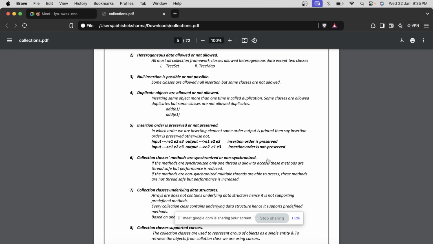Now whether the collections are synchronized or non-synchronized, again it does not matter nowadays, because we can get the synchronized version of all the collections directly using a single class.